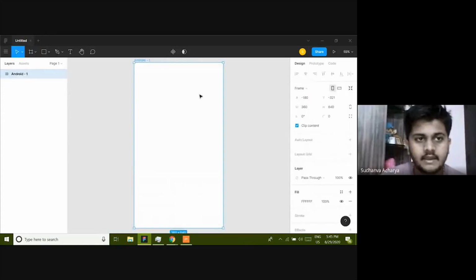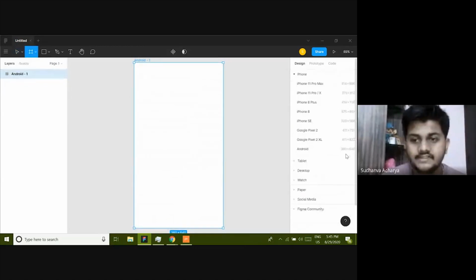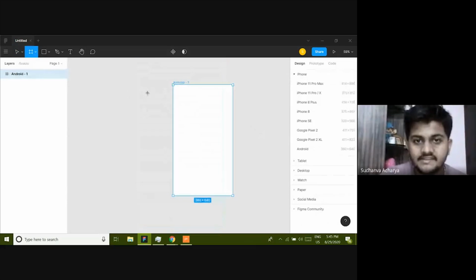There were some numbers right here, like 360 cross 640. This means this is 360 pixels in width and 640 pixels in height. That means in design, you're going to measure everything in terms of pixels. So it is 360 pixels in width and 640 pixels in height.